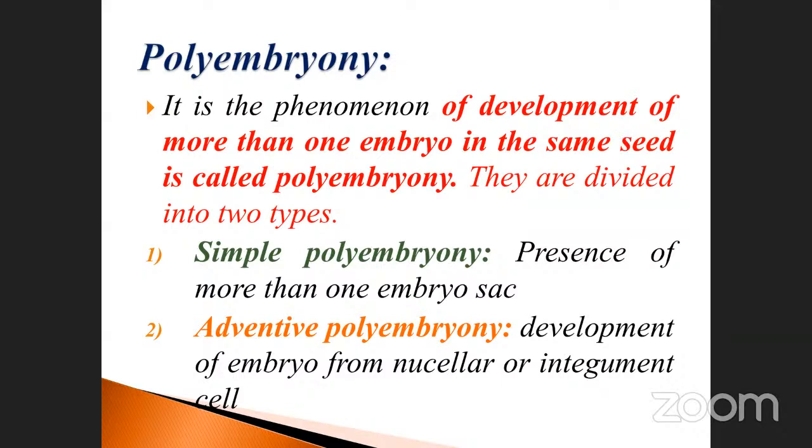Simple polyembryony means the presence of more than one embryo sac. Adventive means other than the embryo sac. Just listen: adventive polyembryony is the development of an embryo from the nucellus or integument. That is called adventive.